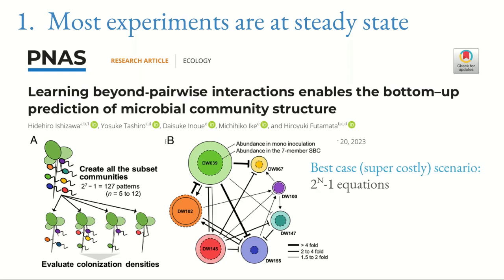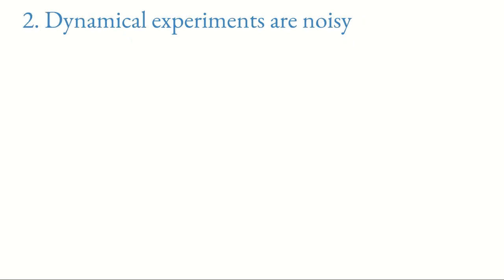The thing is that you have 2 to the n minus 1 equations, and that means that if you want to extract pairwise combinations, you need at least 5 bacteria. If you want 3-wise combinations, you need 8 bacteria, and so on and so forth. And this is very costly. Reason number 2: experiments are noisy.